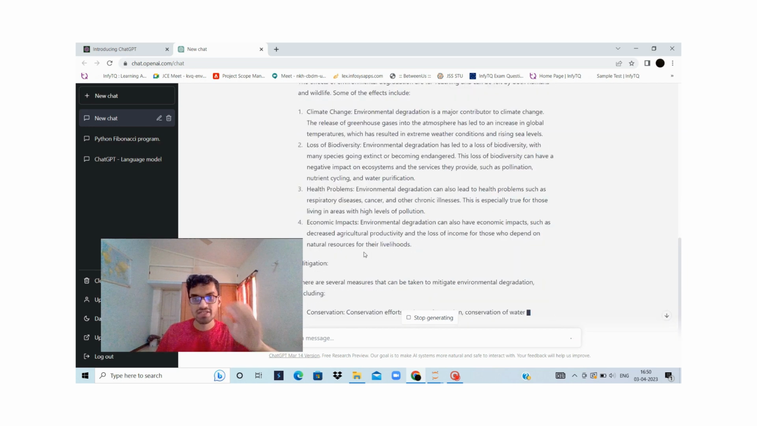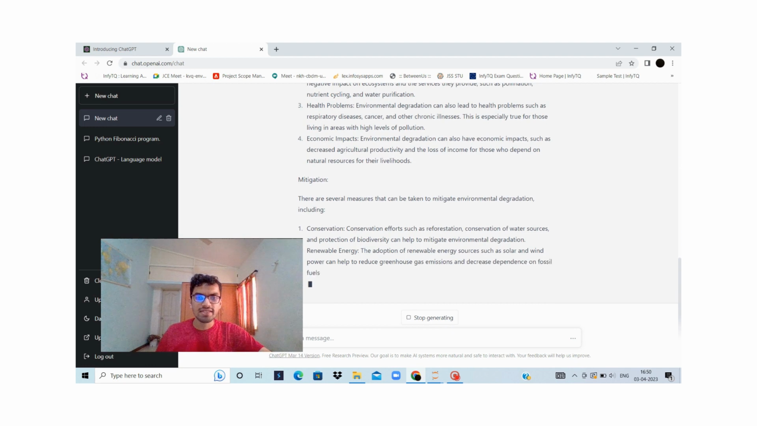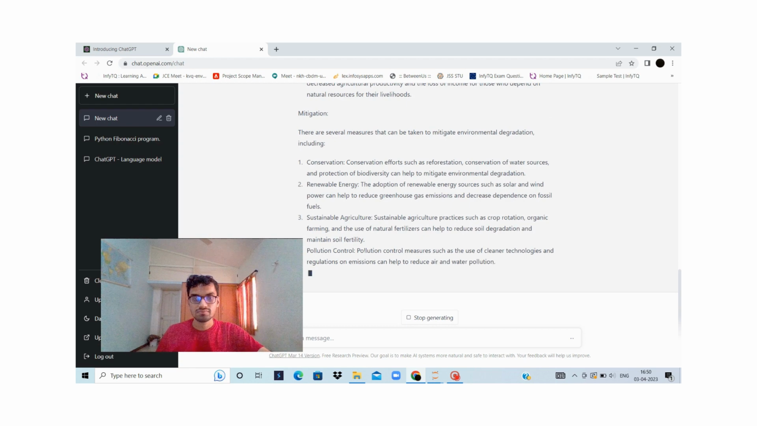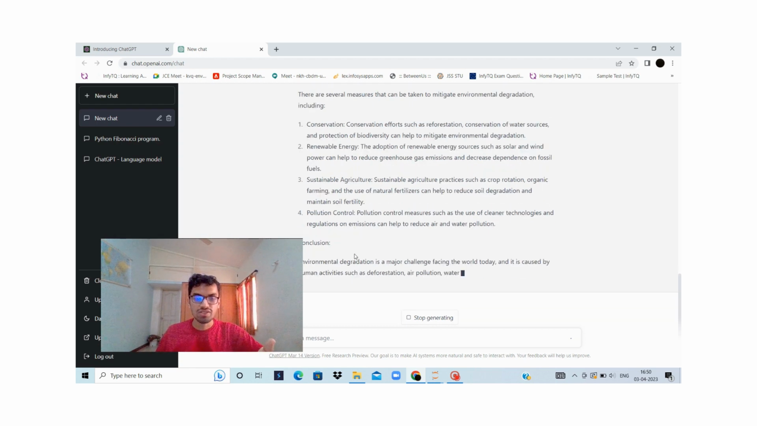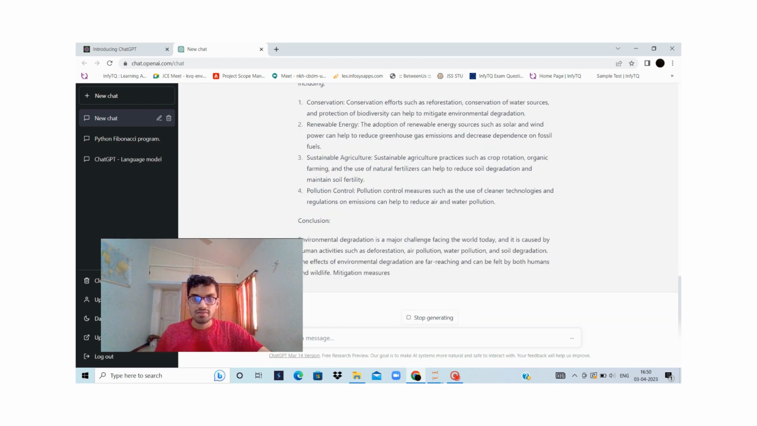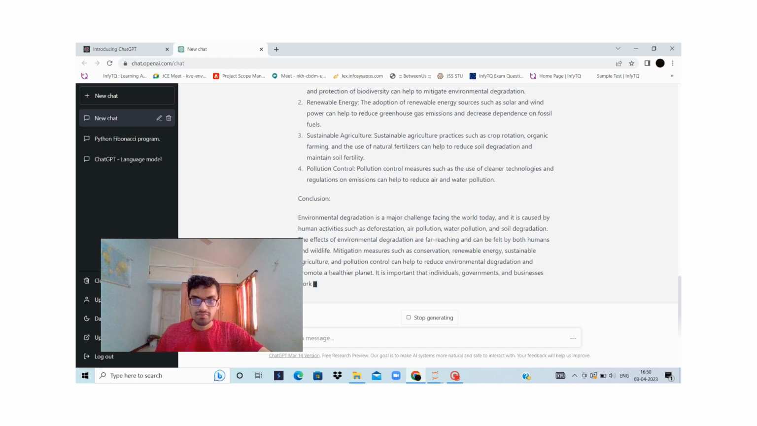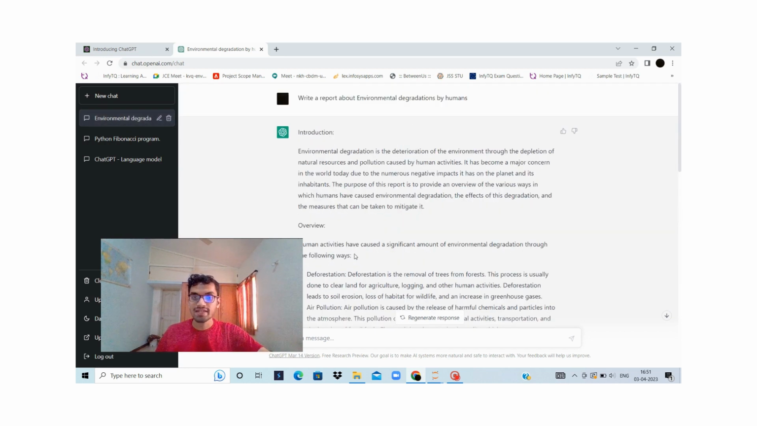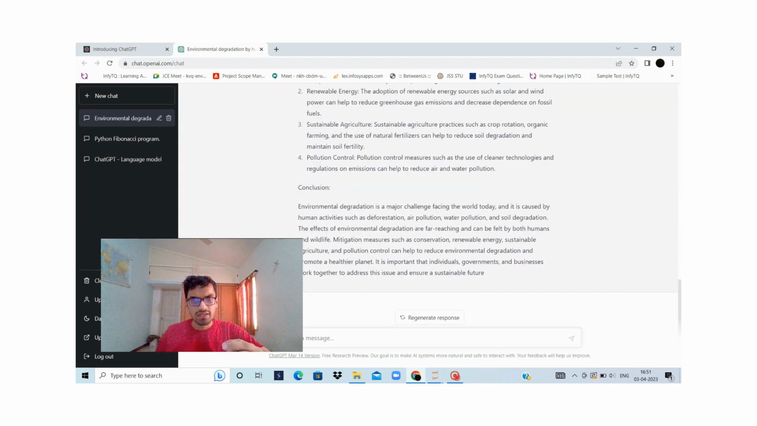And here, yes, mitigation, effects, everything it has given. I think it will give a conclusion later on. Yes, the conclusion, which is the last part. So here a complete report has been done based on environmental degradation by humans, and like this, many assignment questions and project questions ChatGPT can answer. Accuracy rate may be 90%.